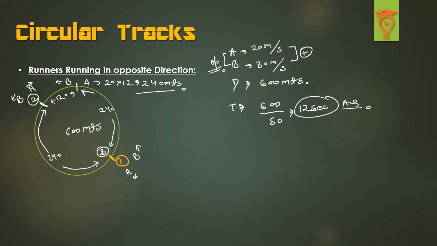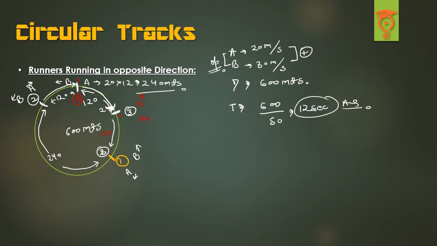After this, if they keep on running, when will they meet again? A will again take 240 meters to meet B. So A will be somewhere exactly here. This will be the third point. From the starting point, A actually covered this 120 meters and again 120 meters. If I look from the starting point, this whole stretch was 240, and now we have 120 already covered, so 120 meters left. At this point, A will be facing downwards and B will be facing upward again.